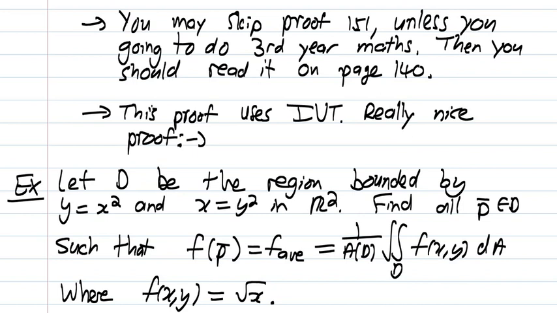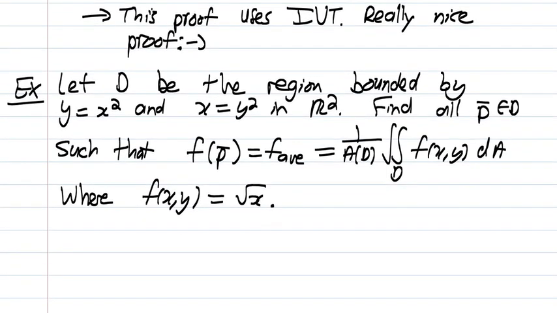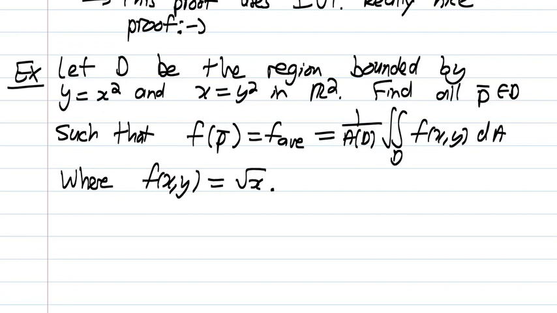Let D be the region bounded by y equals x squared and x equals y squared in R2. We want to find all points P in D such that F at those points equals F average, which is 1 over the area times the double integral of F over D. And F is a function of two variables; here F is the square root of x squared. All right. Now, we want to use the mean value theorem for a function of two variables. So we first need to know, what does region D look like? So let's start there.